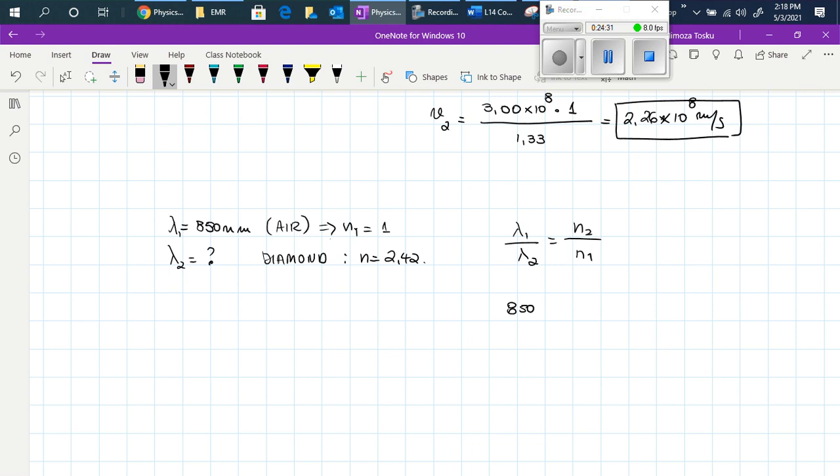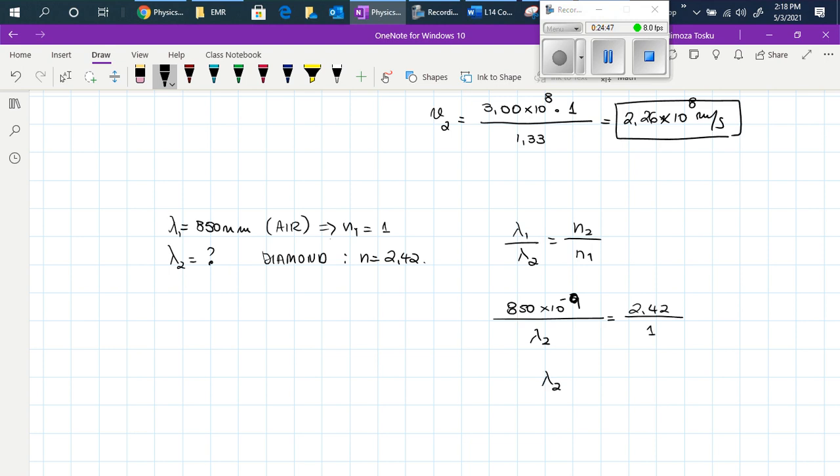So then we will have 850 nanometers, or to convert it into meters, times 10 to the power of -9, over lambda 2. You can leave it as nanometers as well, it's fine. This equals 2.42 over 1.